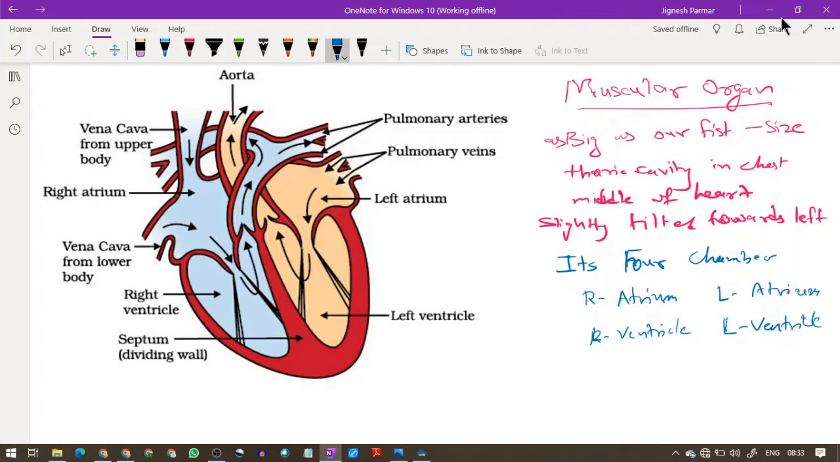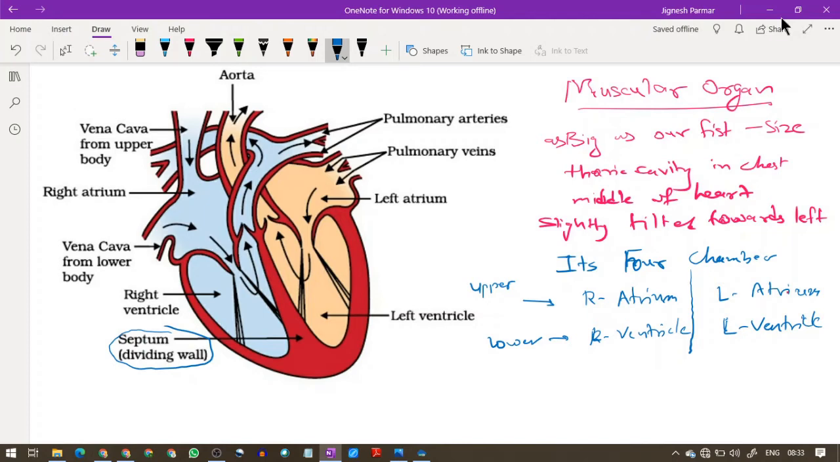Basically, it is divided into two parts. The upper part is called the atrium and the lower part is called the ventricle. So there are two ventricles and two auricles, or atria. Between the left and the right, it is separated by one wall, called the dividing wall, the septum.